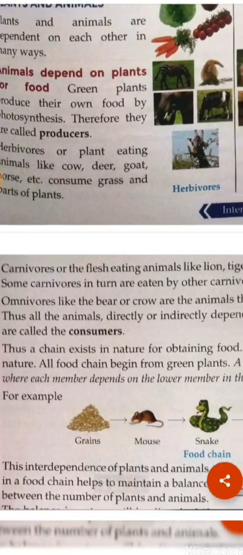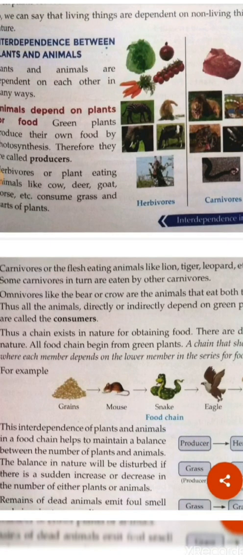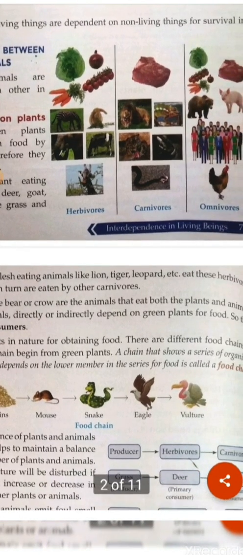Another type of animals are called the omnivores, like crow. These animals are dependent on both animals and plants.